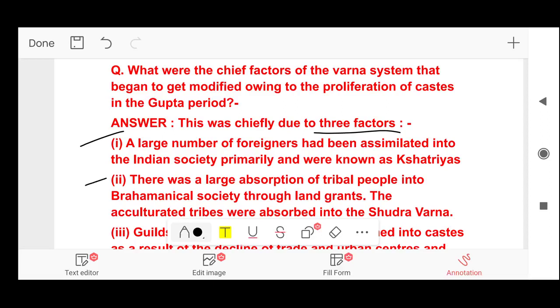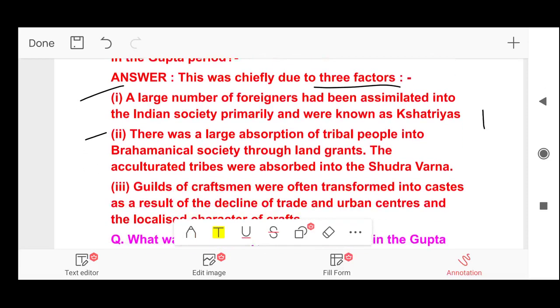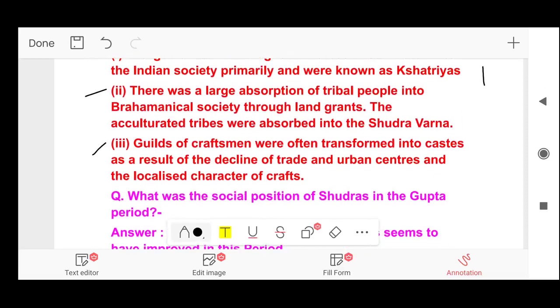Next point. There was a large absorption of tribal people into Brahmanical society through land grants, and the acculturated tribes were absorbed into the Shudra Varna. Third point. Guilds of craftsmen were often transformed into castes as a result of the decline of trade and urban centers and the localized character of crafts.